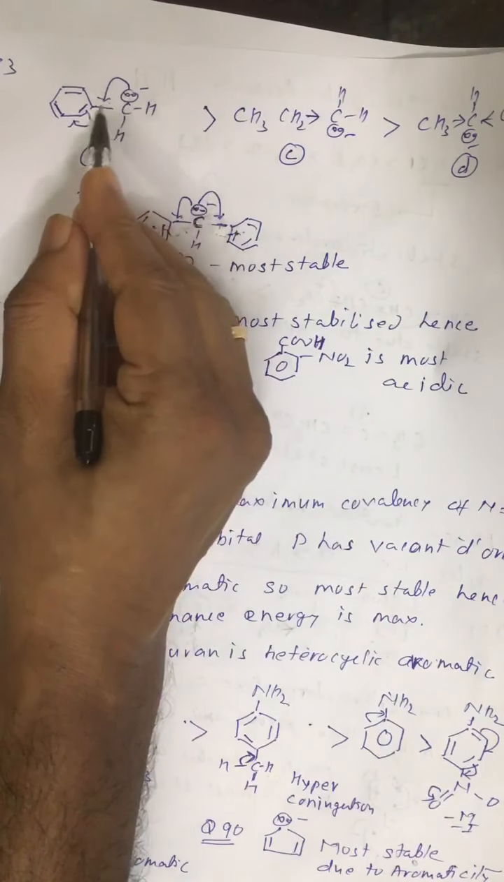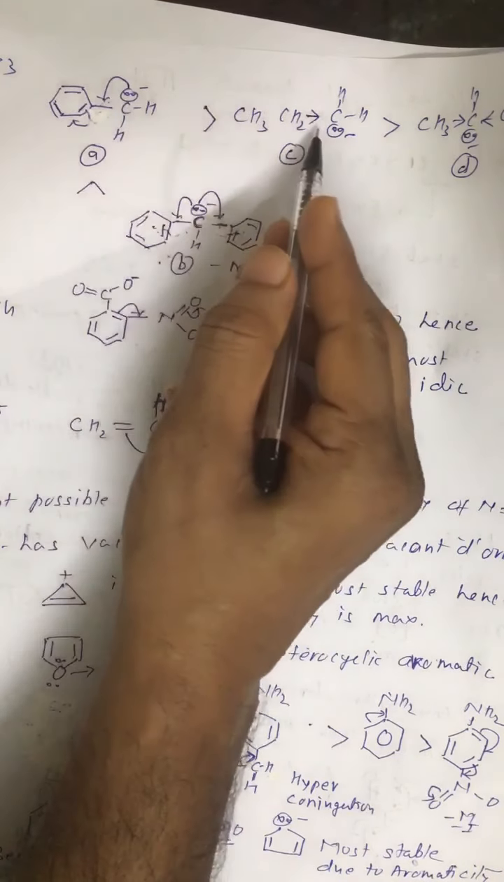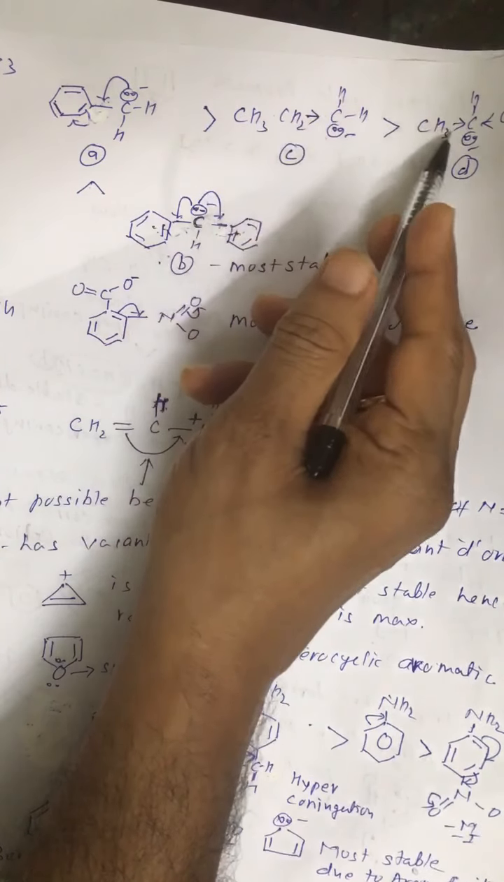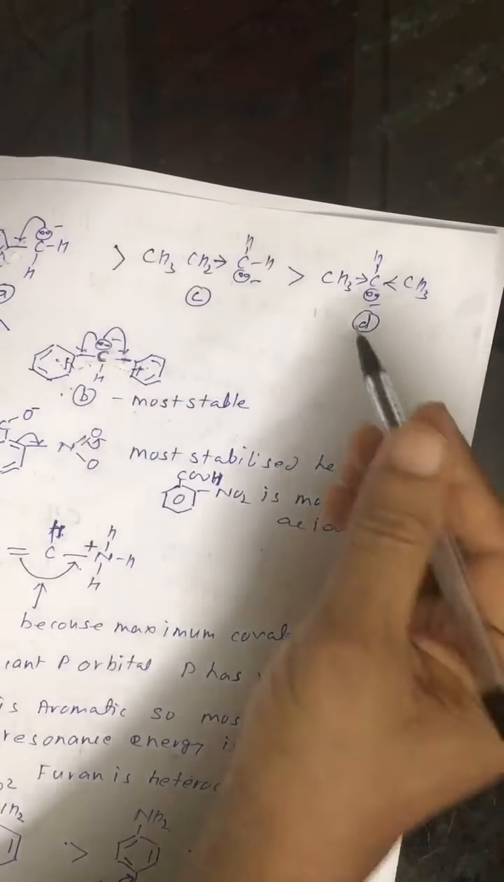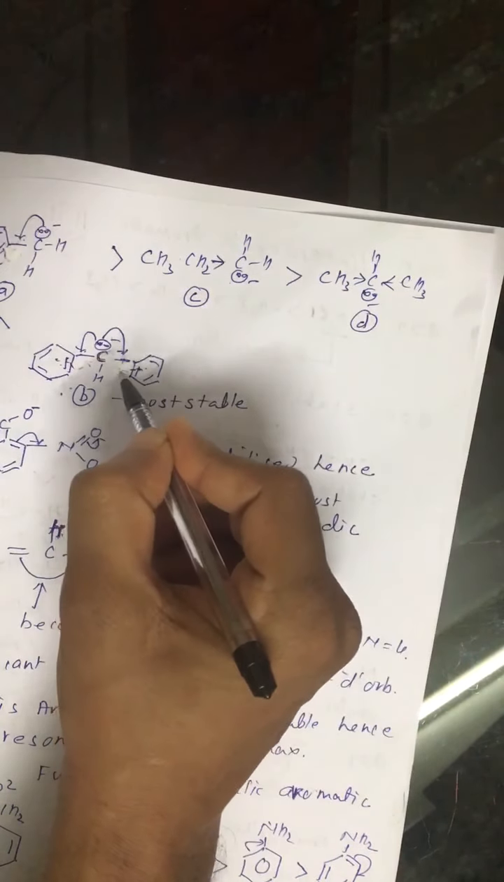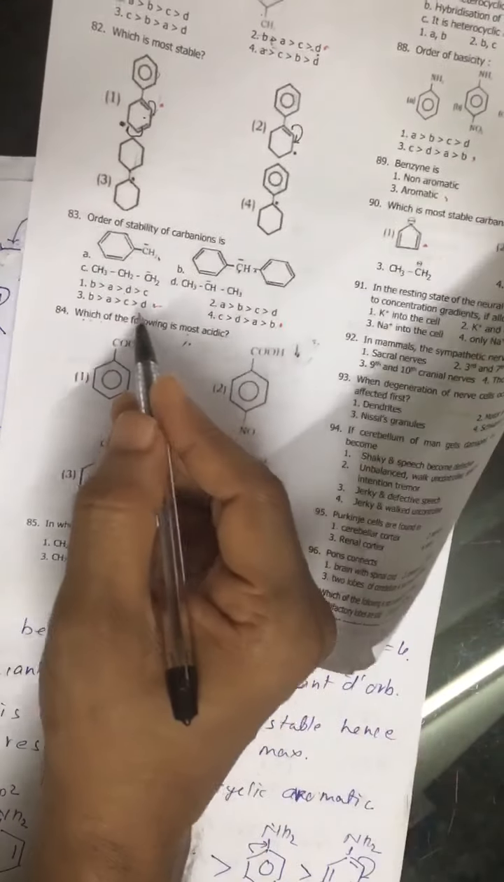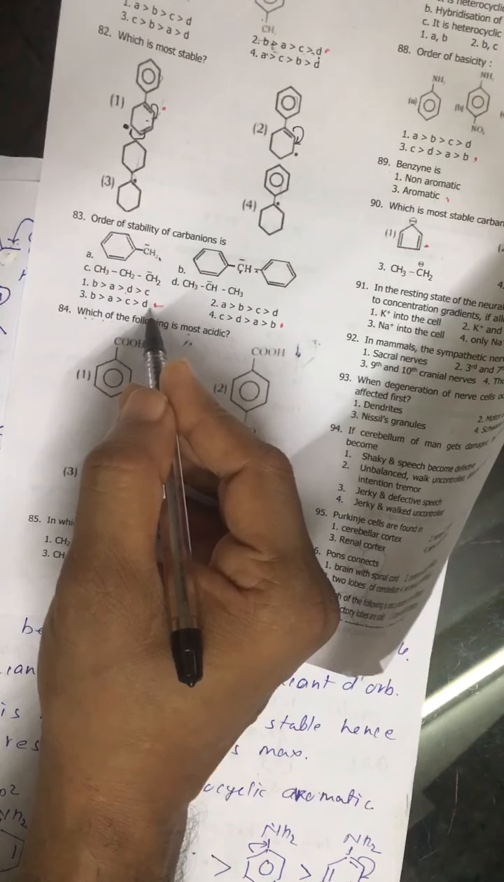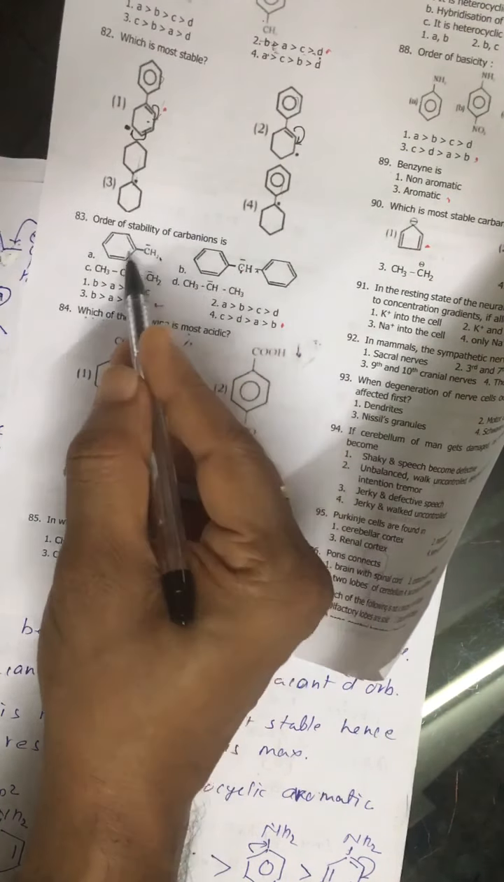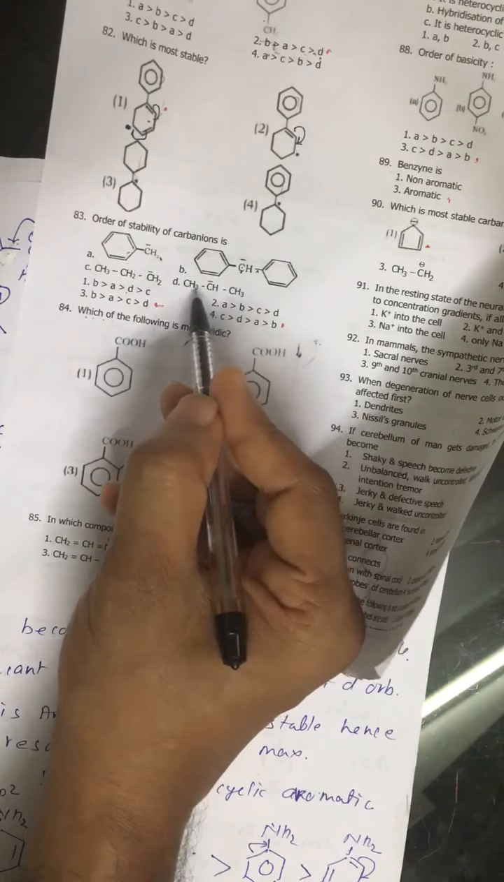Here this one is stabilized by one benzene ring. Here it is destabilized by this ethyl plus I effect. Here this is destabilized by the plus I effect of 2 methyl groups. So this is least stable and this one is most stable. Alright, so the correct order is this one, third option. B is most stable, then A, and D is least stable.